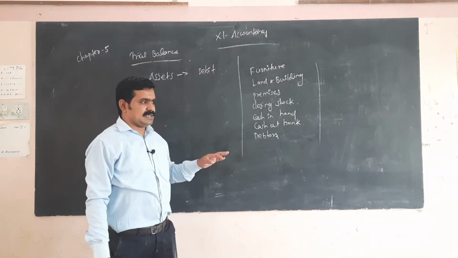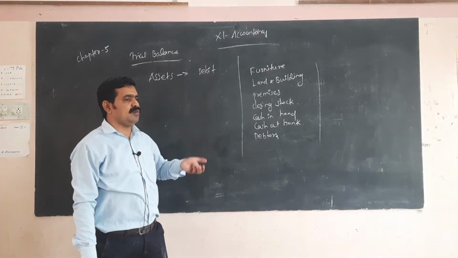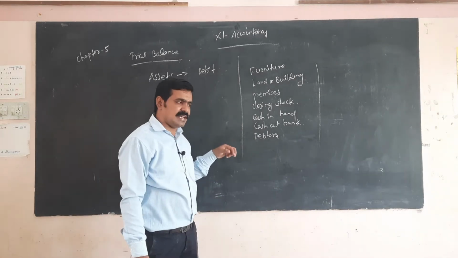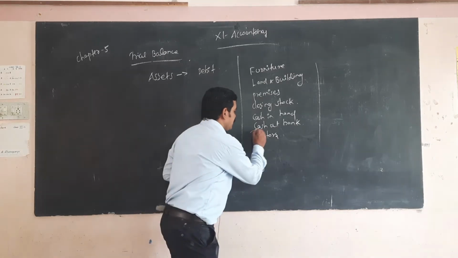Suppose Mr. A gives some amount to Mr. B. Mr. A is the giver, so Mr. A is the creditor and Mr. B, who received the amount, is the debtor.